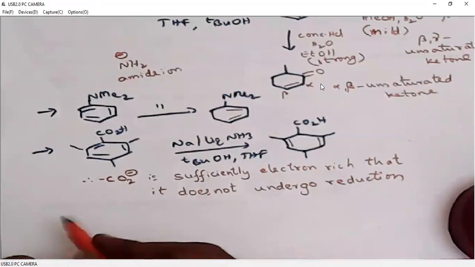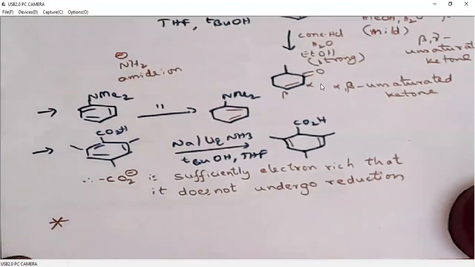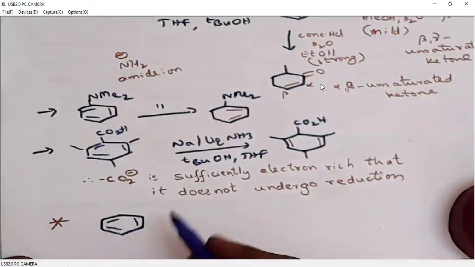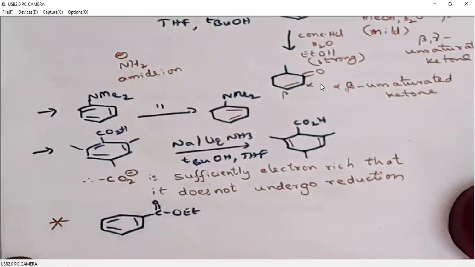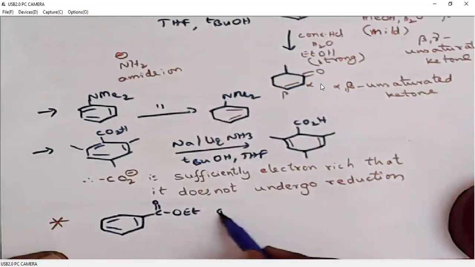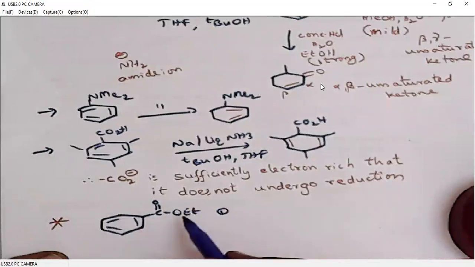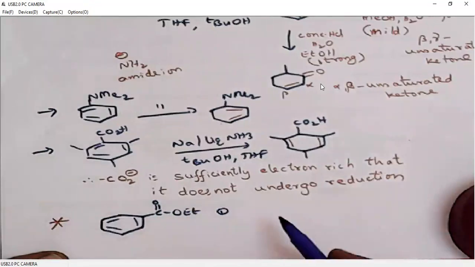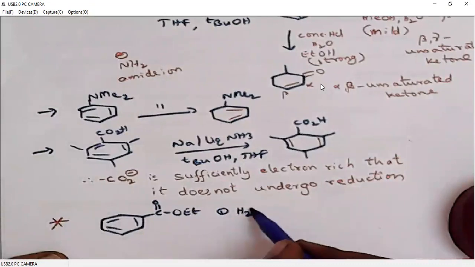I'll give you one more important reaction. When we are doing Birch reduction on esters, ketones, or aldehydes, as I said earlier, first they will undergo reduction so that they become alcohols. Alcohols are electron releasing groups. So accordingly, Birch reduction will occur on the aromatic system.